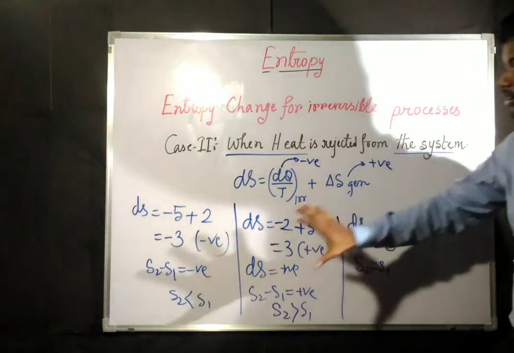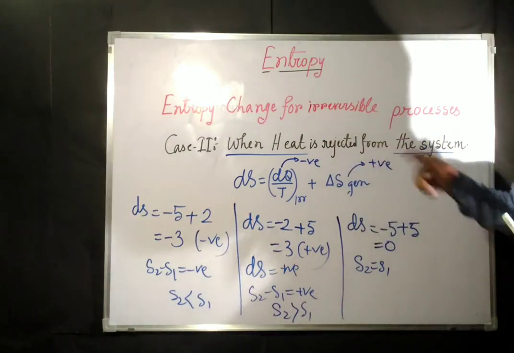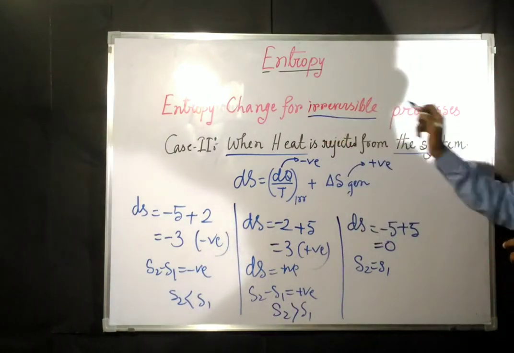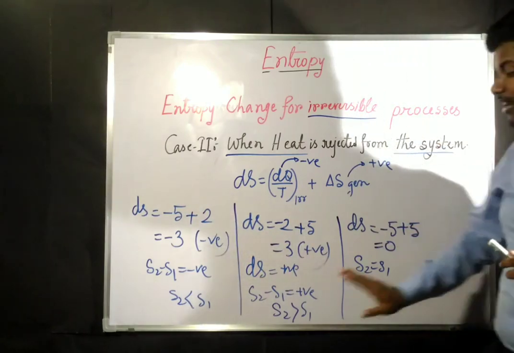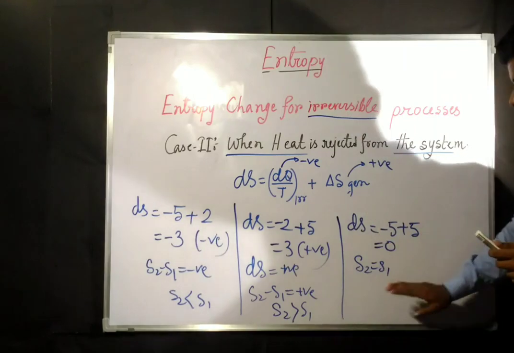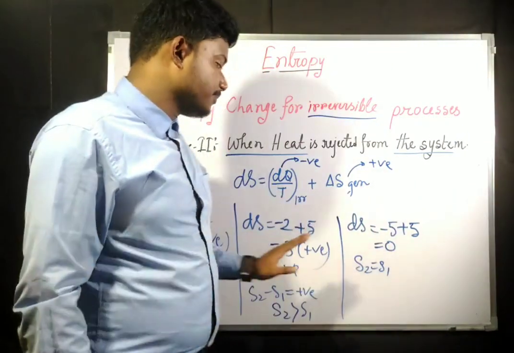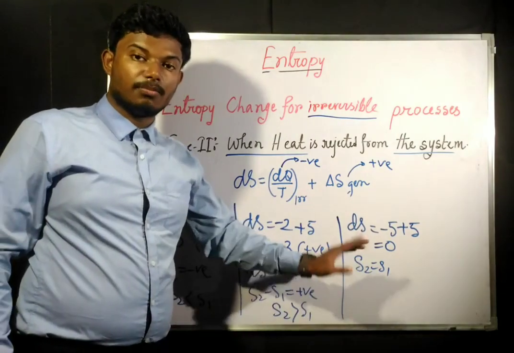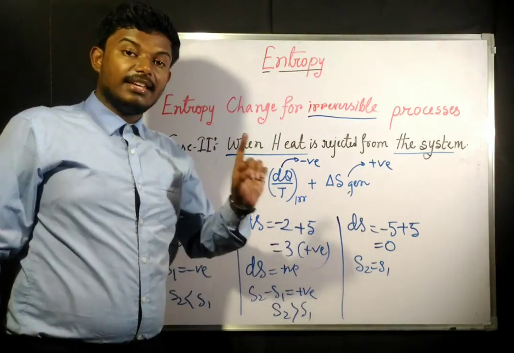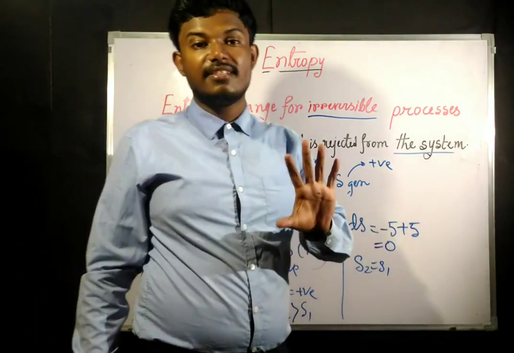Now this is case 2, when heat is rejected from the system. In this case, all the 3 can happen, but for irreversible process, not for reversible process. Entropy may decrease, entropy may increase, and entropy may remain same. We do not know for sure, but one thing we can say, if it is reversible adiabatic, we can say that it is definitely isentropic.